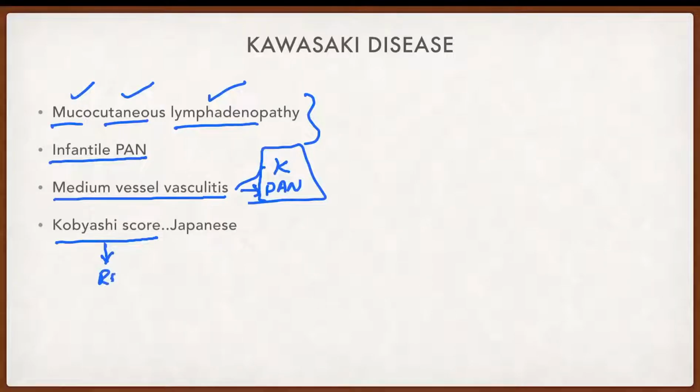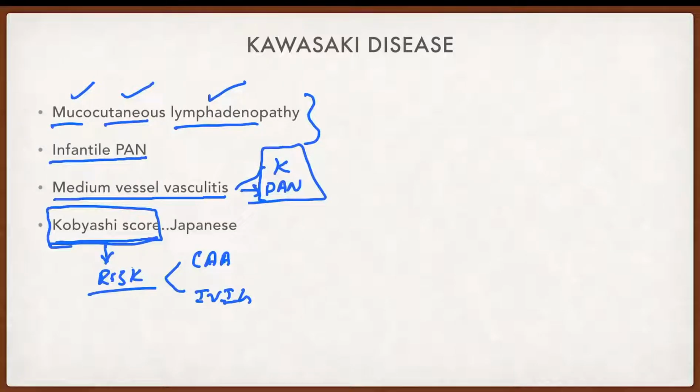Can you guess what this score is? Kobayashi score. Kobayashi score is nothing but a risk assessing score. What type of risk can it assess using this score? It can assess the coronary artery aneurysm risk and IVIG resistance. In entrance, they may ask what the score is: Kobayashi score, a risk assessing score. Where is it used? It is used in Kawasaki risk assessment. These two they may ask. This is a new term, you remember this. They may ask this in the entrance exam.